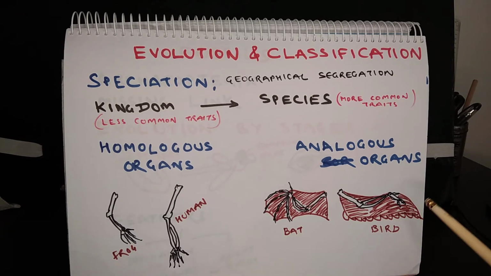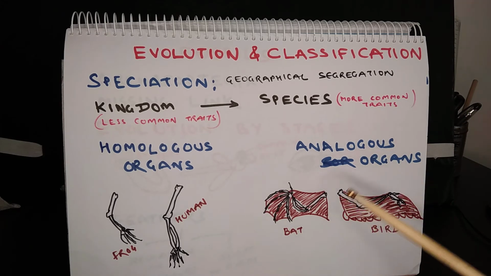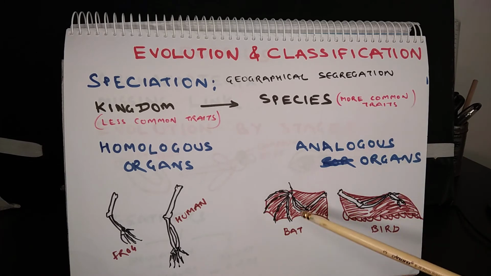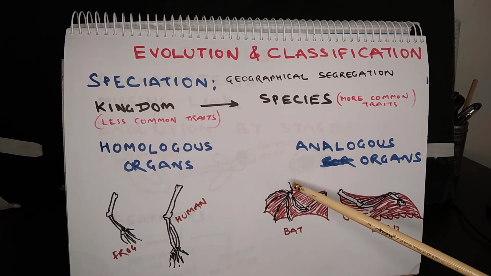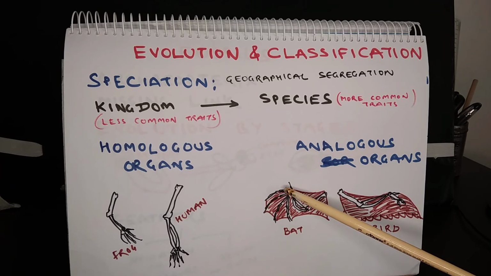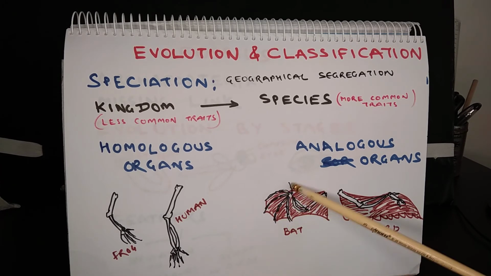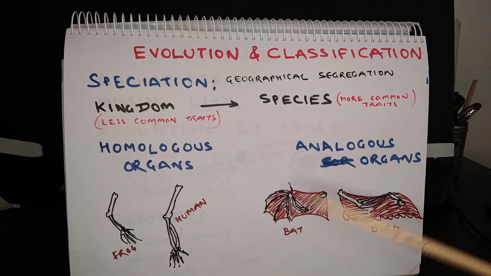Now let us come to analogous organs. This is the wing of a bird and this is the wing of a bat. Both of them serve the same purpose, that is flying, but both of them have different architecture. In the case of the bat, the wing is a membrane which is mainly wrapped around the bones of the fingers, the digits, the carpals.